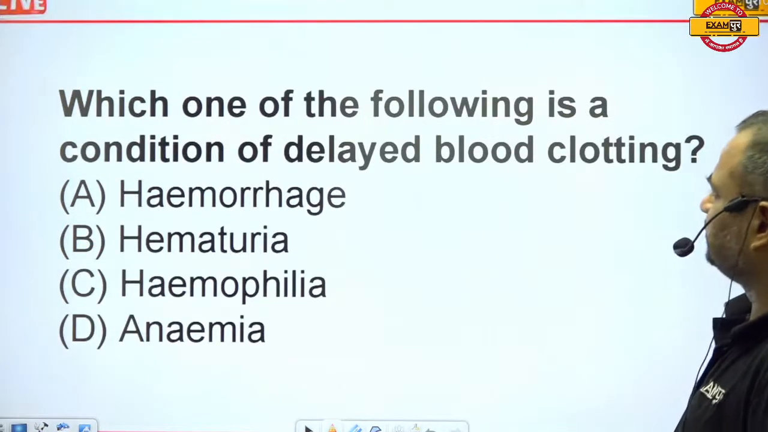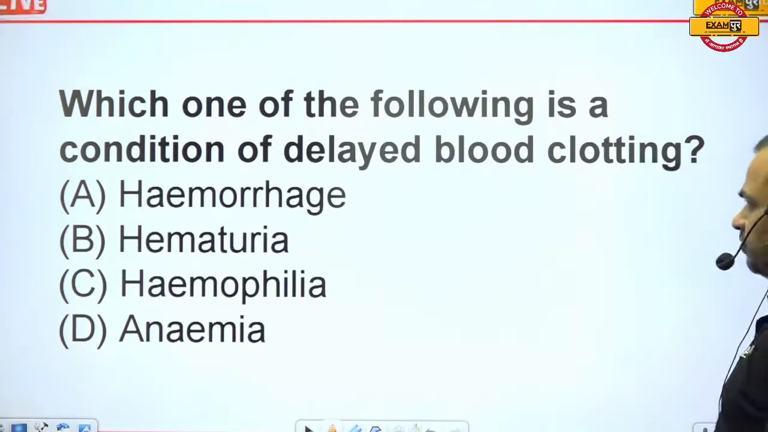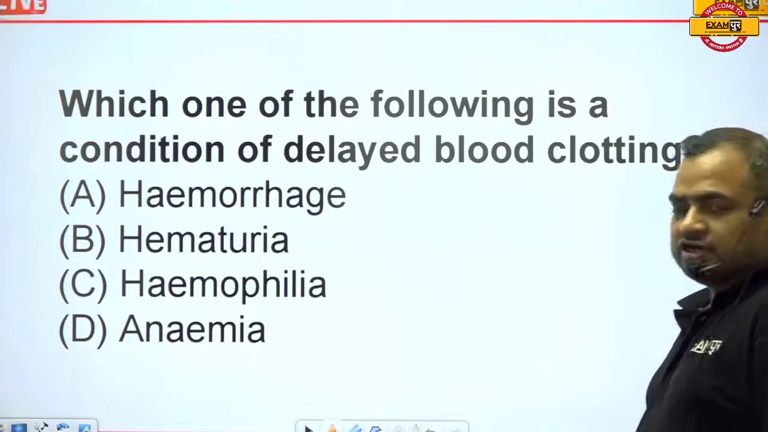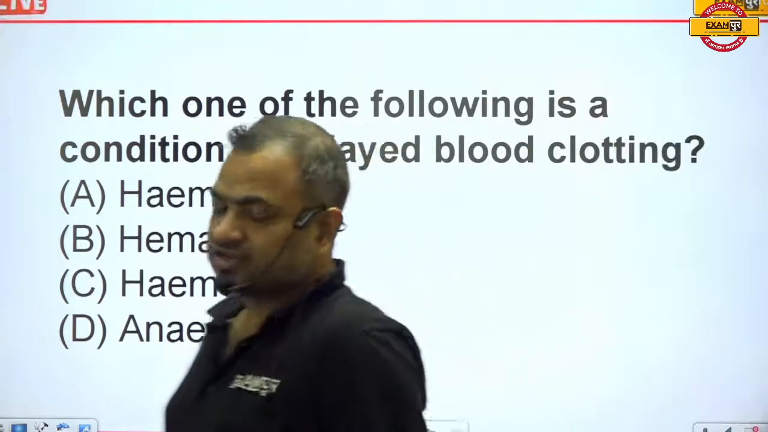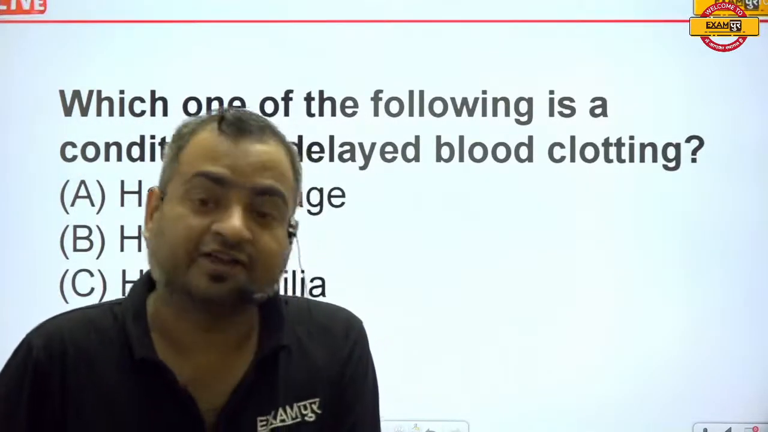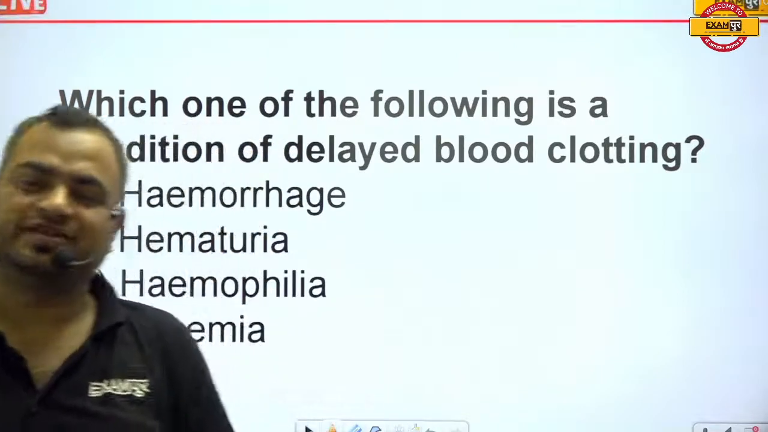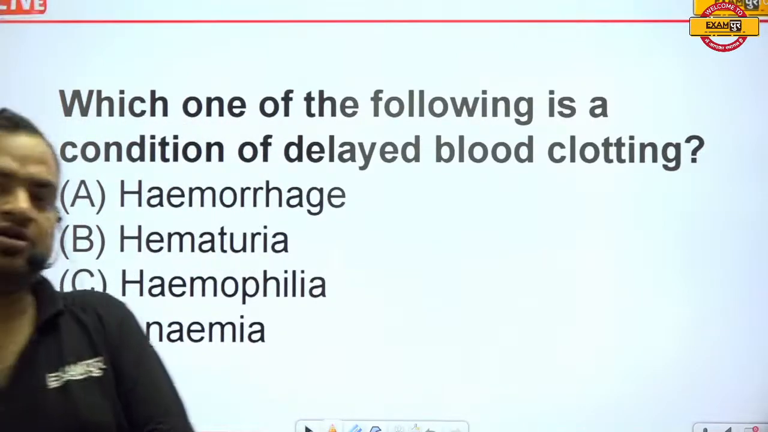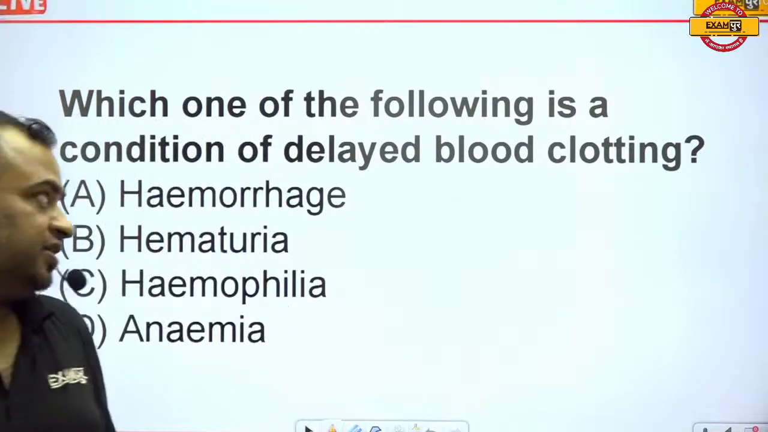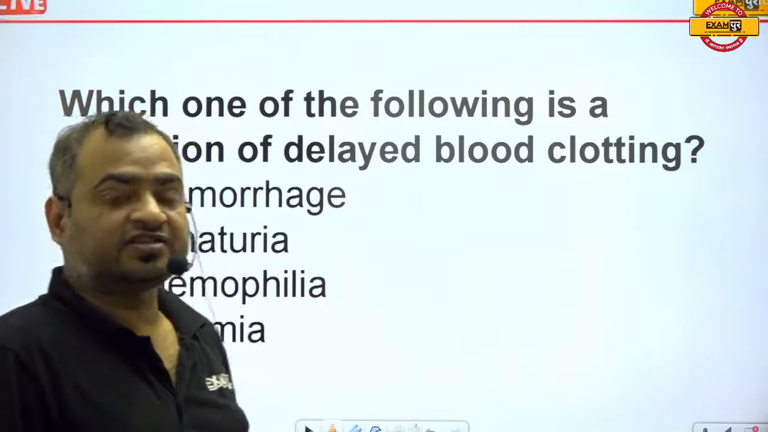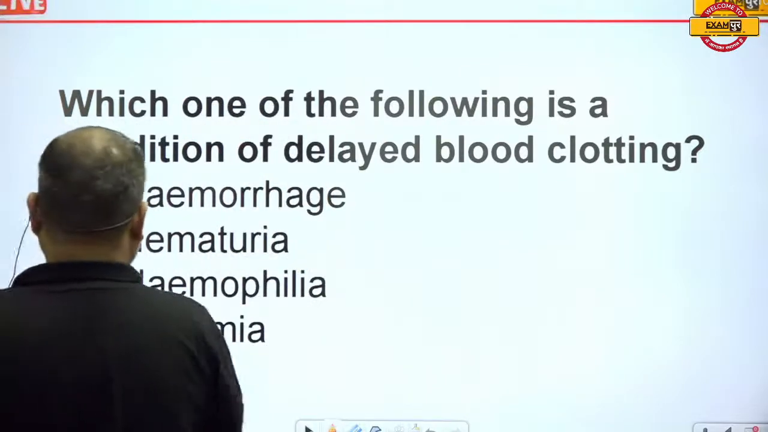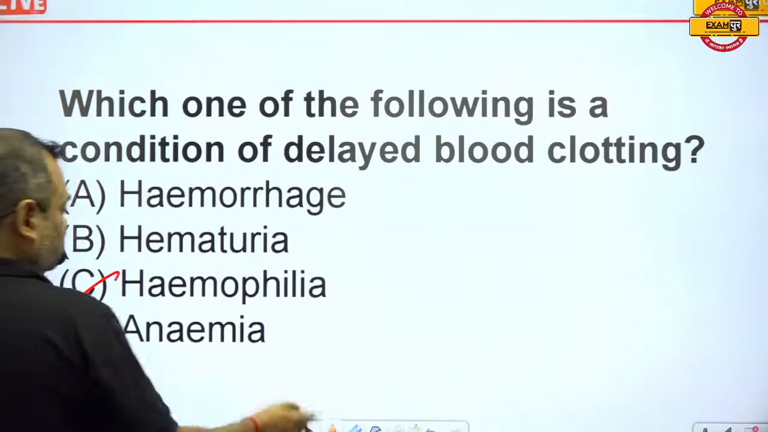So, which of the following is a condition of delayed blood clotting? Actually, guys, there is a disease due to which, whenever any cut takes place in any body part and bleeding starts, the bleeding stops very late. This is due to hemophilia.